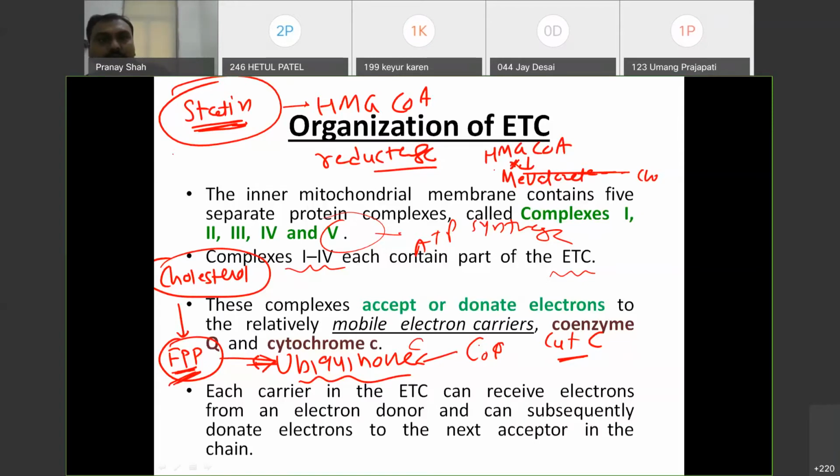So that will be the cause of statin-induced myopathy, because muscle will not produce ATP when given for the long term. Okay, not for the short term, but if given for the long term there is a chance of myopathy because of the statin drug. Remember, this will be useful in medicine later also, okay? And in general practice, statin may induce myopathy because ATP will not be produced, because ubiquinone will not be produced.